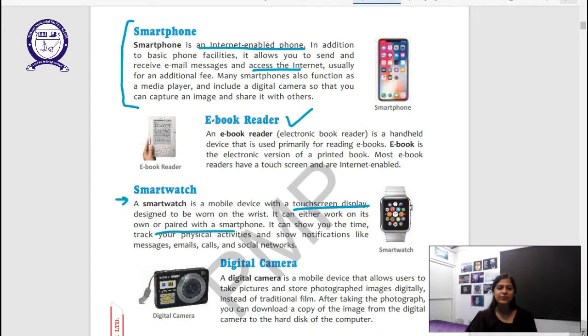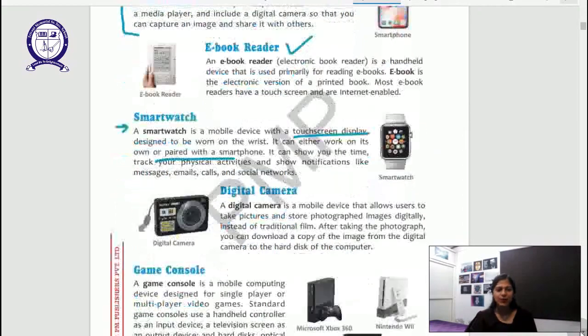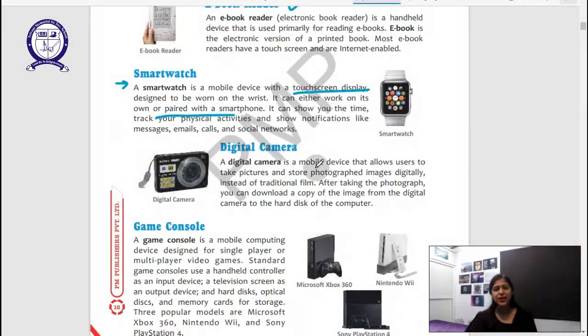What do they do? They track our physical activity. So how many kilometers have you run? How many steps have you taken? What's your heartbeat right now? They track all these things. And then we have a digital camera. It's a mobile device that allows users to take pictures and show photographed images digitally instead of a traditional film. After taking the photograph, you can download a copy of the image from the digital camera to the hard disk of your computer. Then we have the game console.